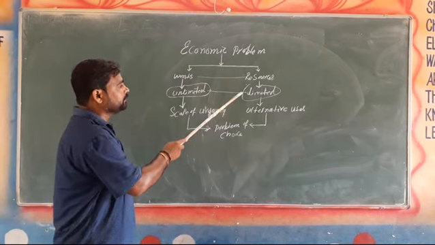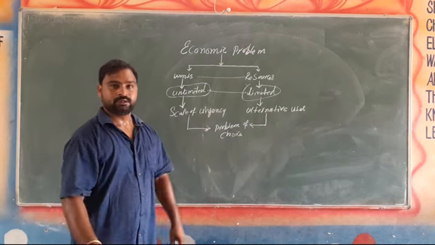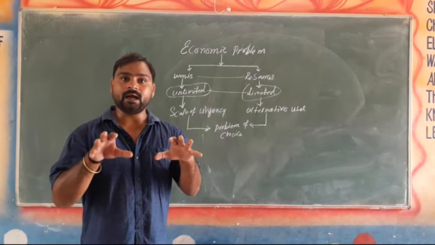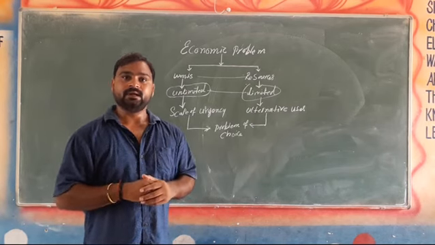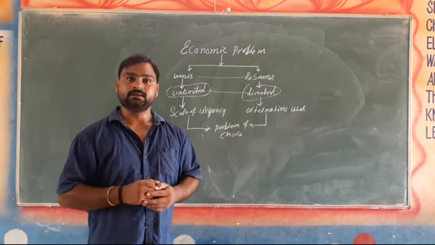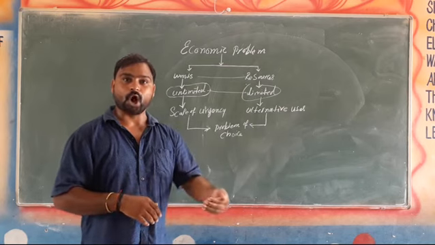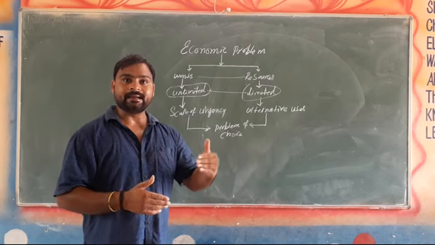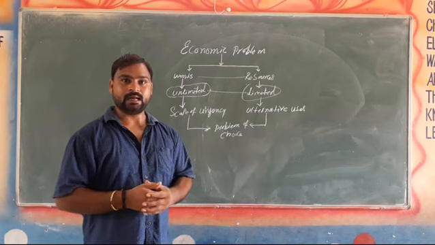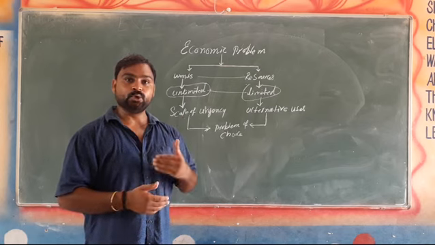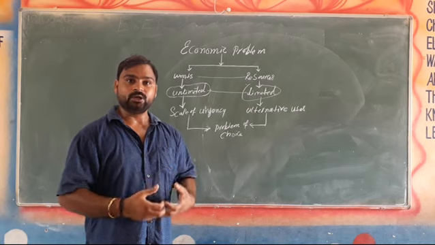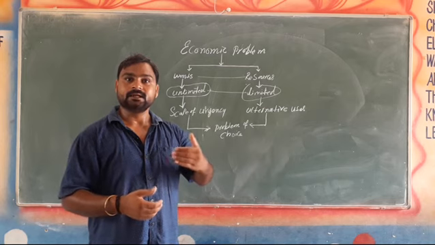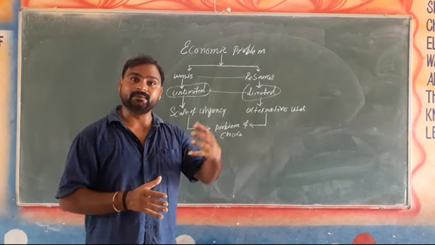Otherwise, all the limited resources have alternative uses. The resources which are limited in nature have alternative uses, such as land. Land can be used for agriculture, growing crops, and on the other hand, it can be used for making a residential house. Or take money: you can use money for eating food, or for your entertainment. But money is limited and it has alternative uses.